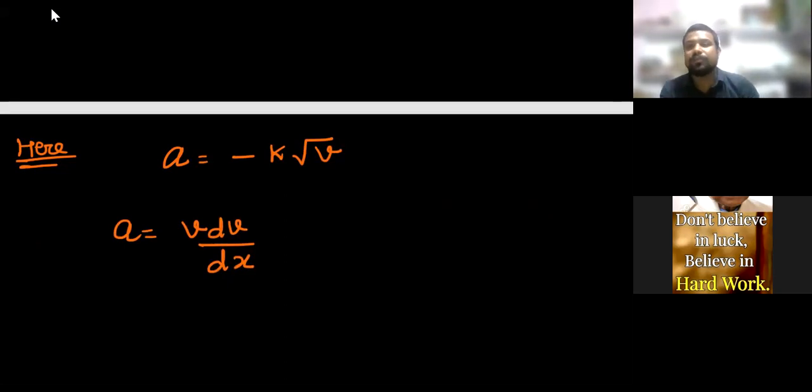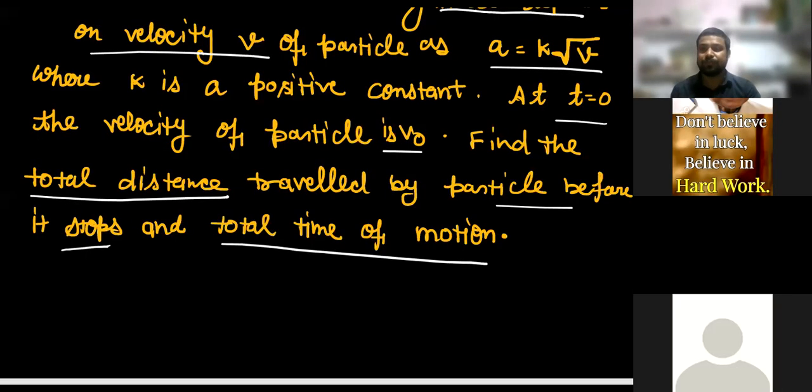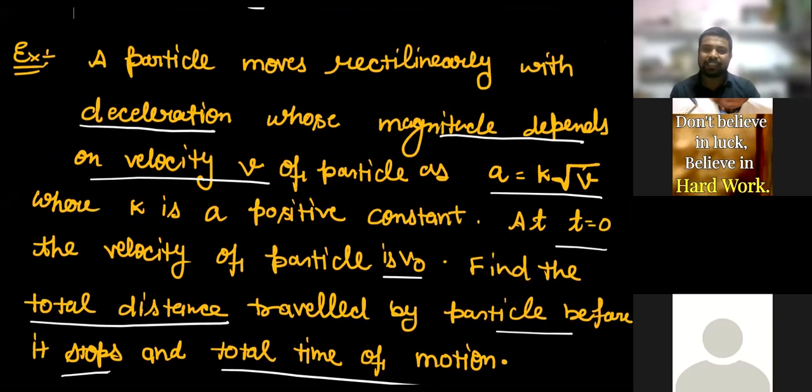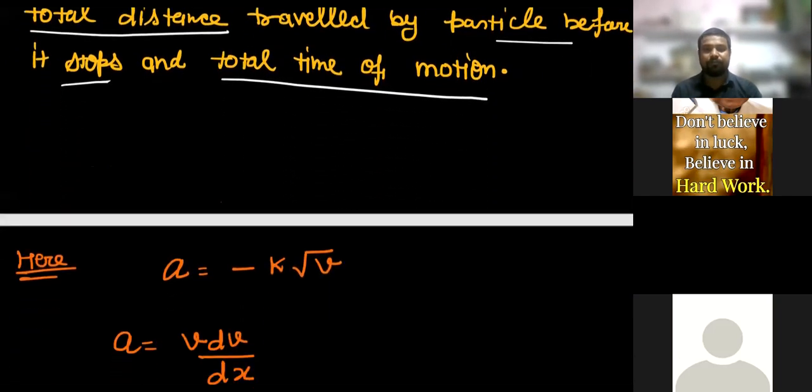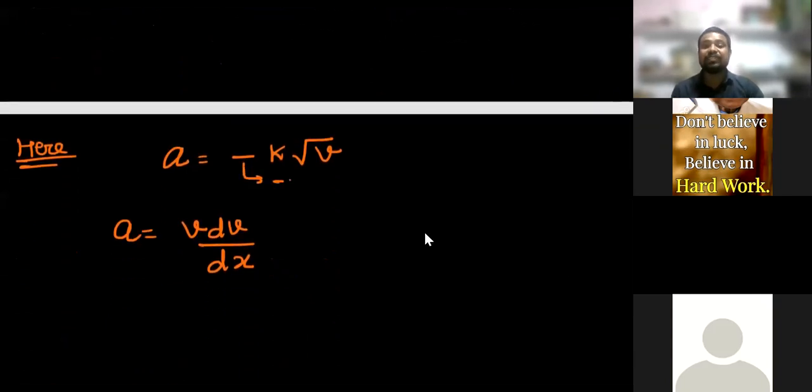Yes, sir. A question. Otherwise, your learning is zero. Let us see this question. A particle moves rectilinearly with deceleration. Deceleration means it is the retardation. So retardation should be negative, no? Retardation is the negative sign indicates that it is retardation. Yes or no? Yes, sir. Clear? Clear. Why do I want to take a negative sign?